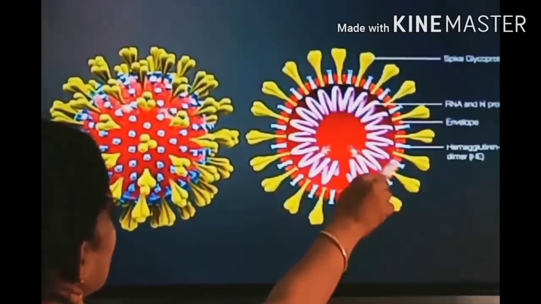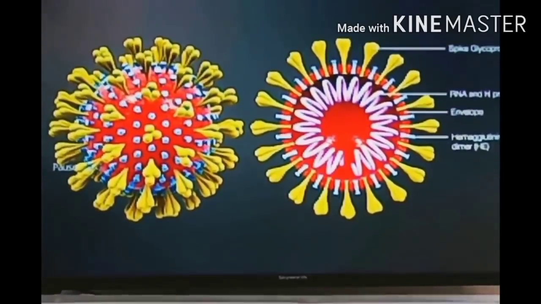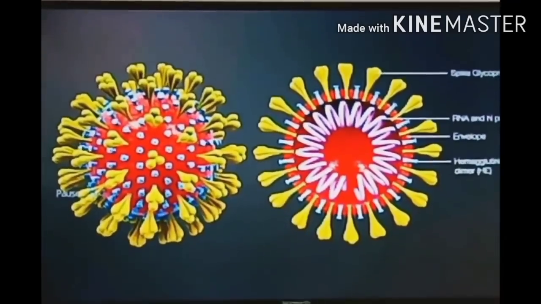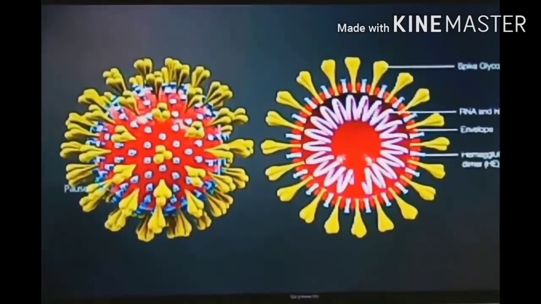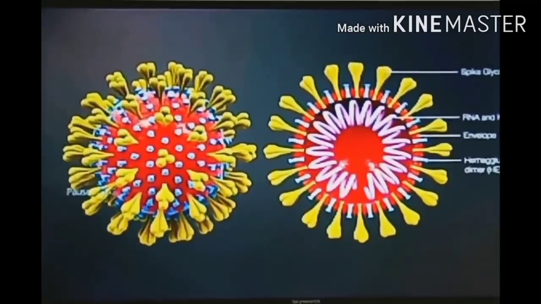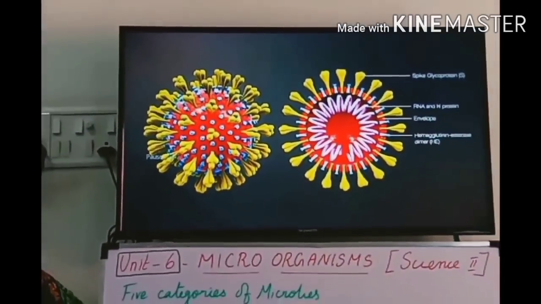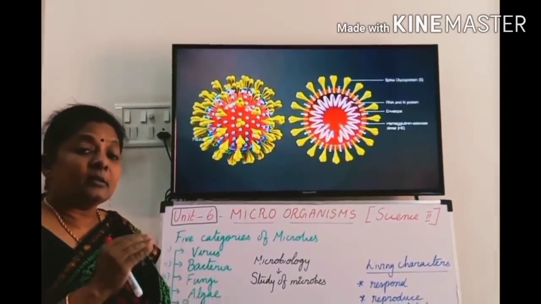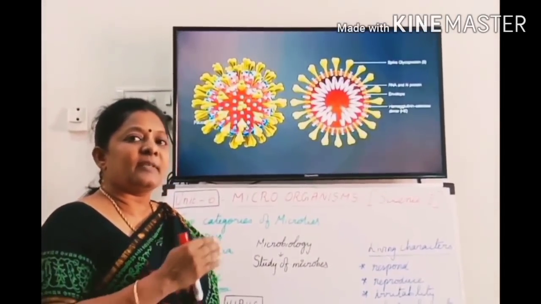And see the spikes. Many spikes are present. What is the purpose of the spike? What is the use of the spike? It wants to attach to a substratum. For example, this virus may affect one bacterium. Do you know the size difference between the virus and bacteria? Bacteria are 10,000 times bigger than the virus.